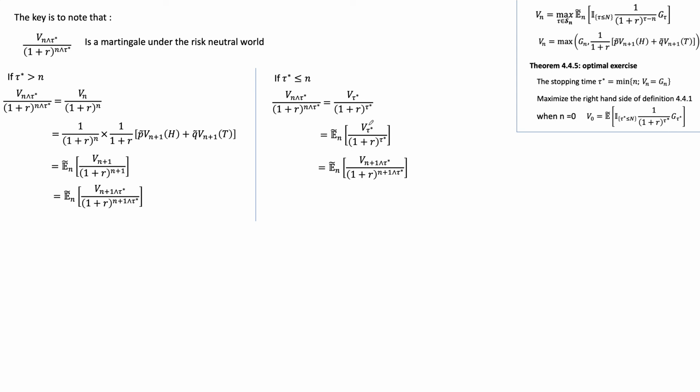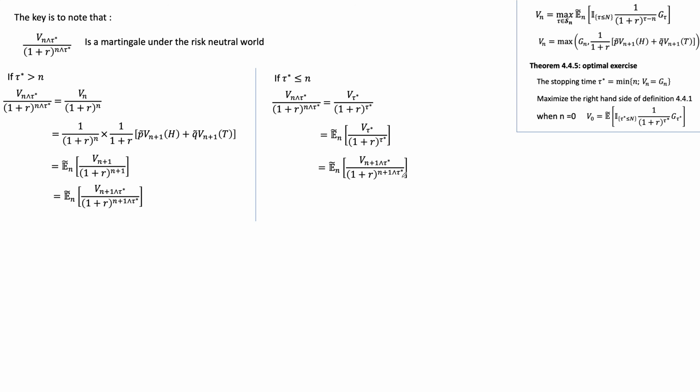Because it's frozen, we know tau star is less than or equal to n, so of course it's going to be less than or equal to n plus 1, right? And if we take the minimum of tau star and n plus 1, this is just tau star. That's why I can afford to put this, and again this means minimum, I think we remember that. So this thing here is just equal to V tau star.